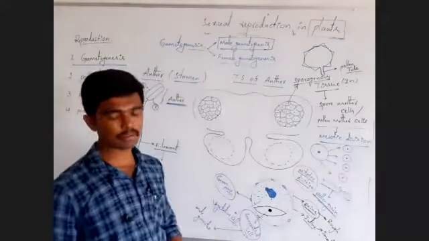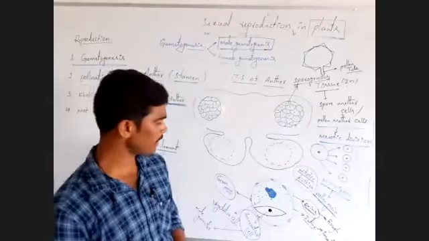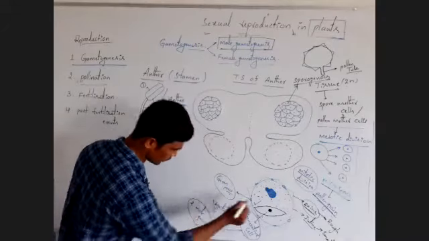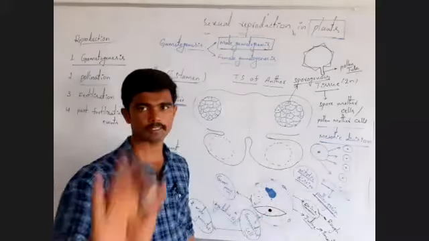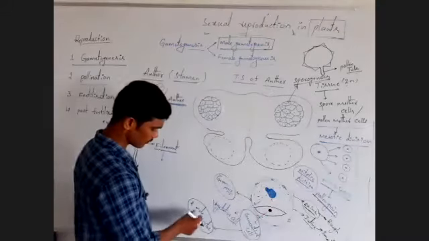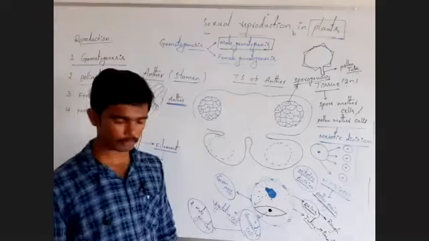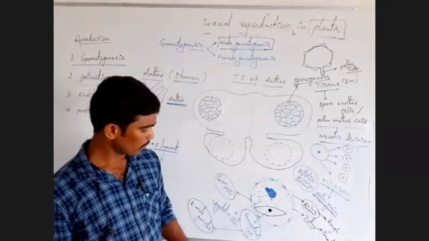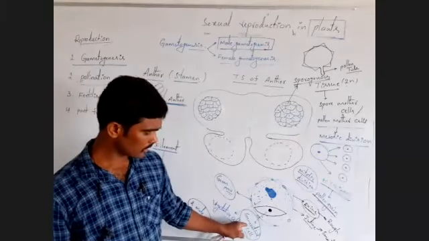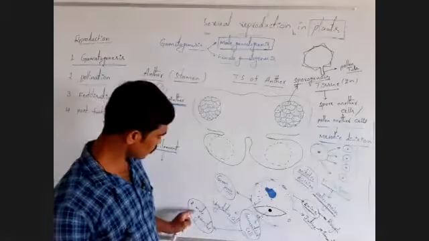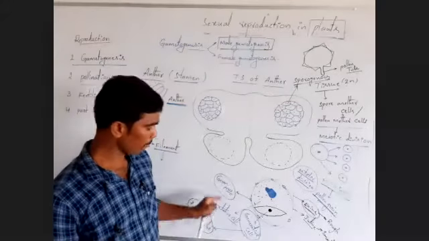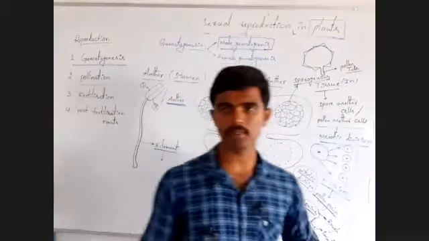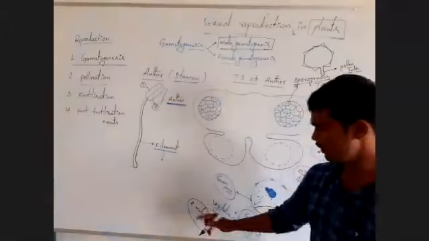How many male gametes are produced? Usually, two male gametes are produced in the pollen grain. From the generative cell, two male gametes are produced. By the division of the generative cell, two male gametes are produced or developed in the pollen grain. This is very important. Remember, two male gametes.